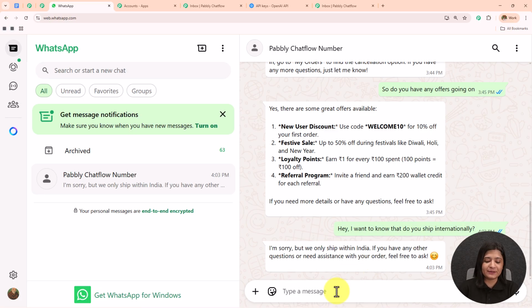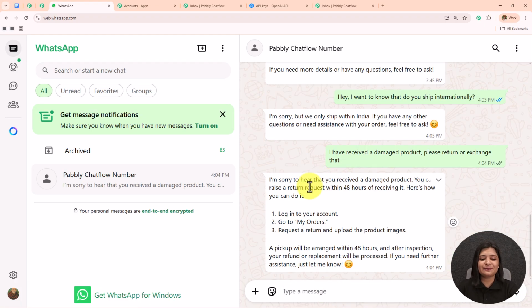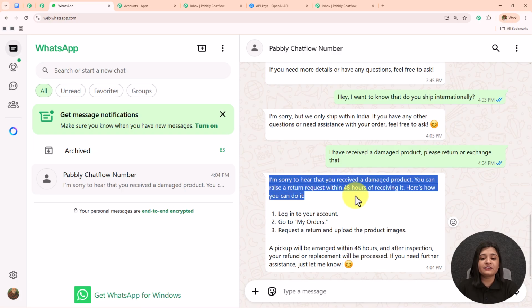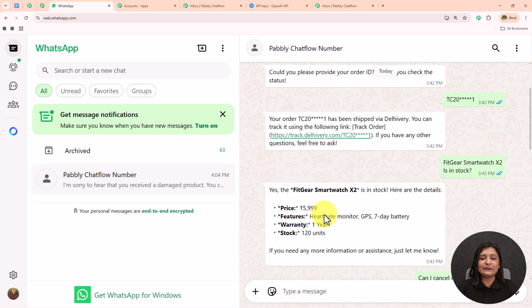I'm going to write my message as, I have received a damaged product. Please return or exchange that. I'm going to send this message. Let's wait for the reply. And here it has sent me this message. I'm sorry to hear that you received the damaged product. You can raise a return within 48 hours of receiving it. Log into your account, go to my orders, request a return and upload the product image. A pickup will be arranged within 48 hours and after inspection, your refund or replacement will be processed. So this AI agent is working properly and completely fine.